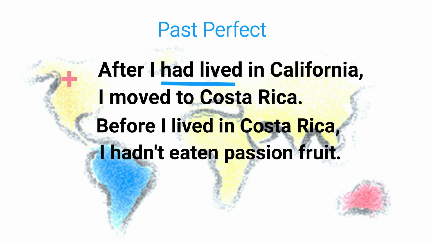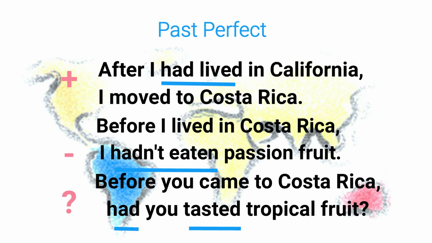Before I lived in Costa Rica, I hadn't eaten passion fruit. This is an example of the negative. You can see I used the hadn't as my auxiliary before my past participle eaten. And to ask a question, you will start the phrase with the auxiliary had, followed by the subject, and then the past participle. For example, before you came to Costa Rica, had you tasted tropical fruit?